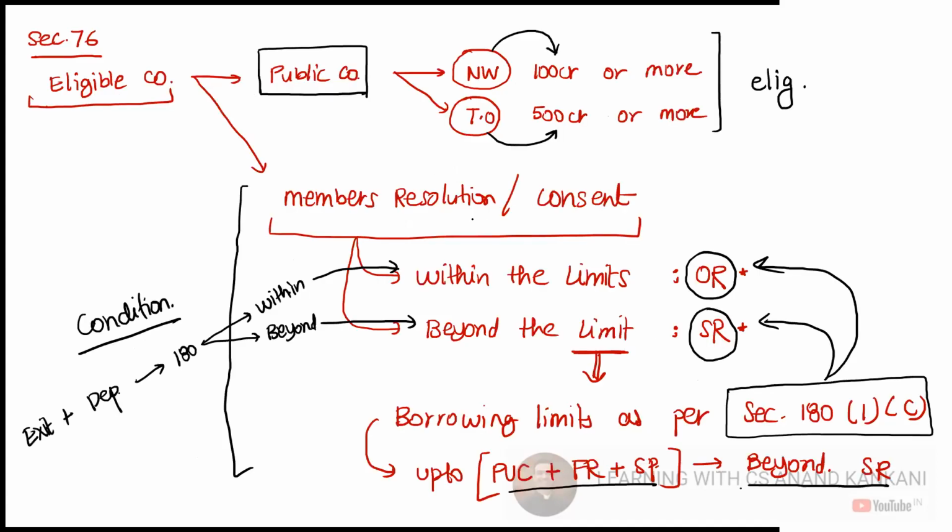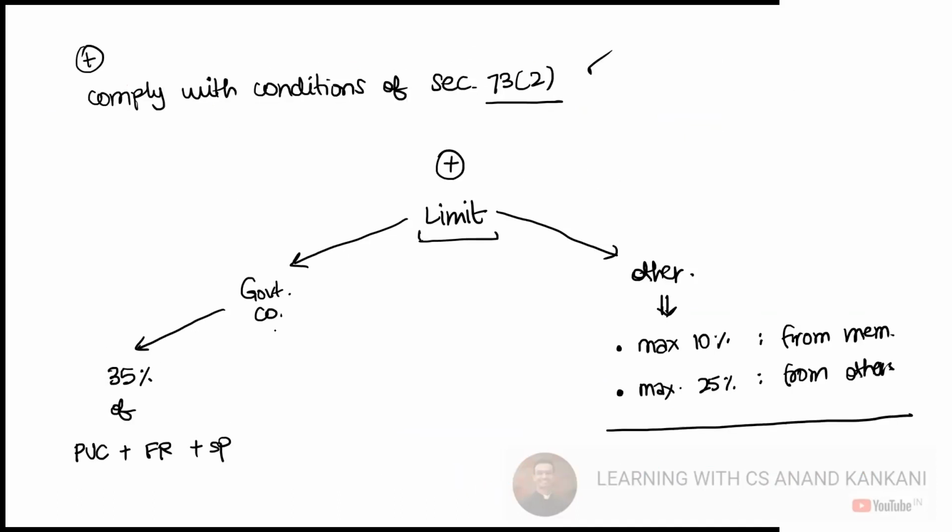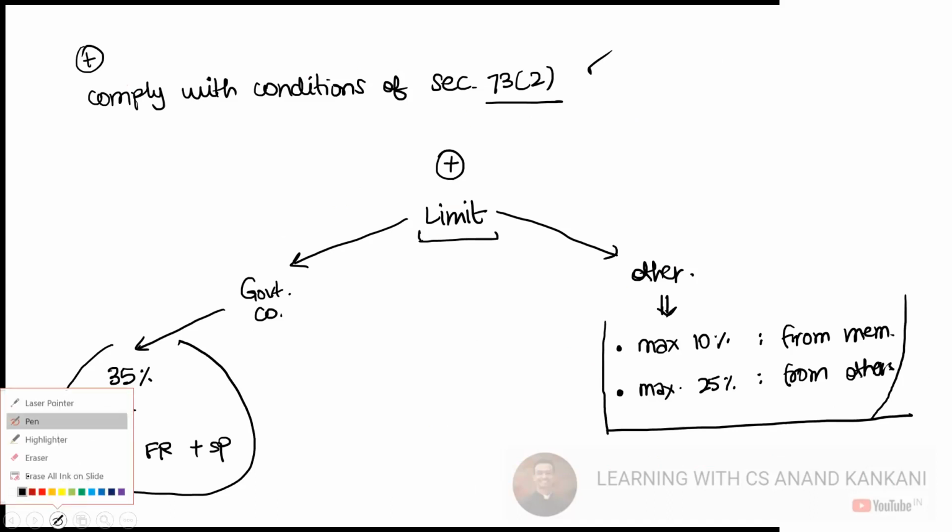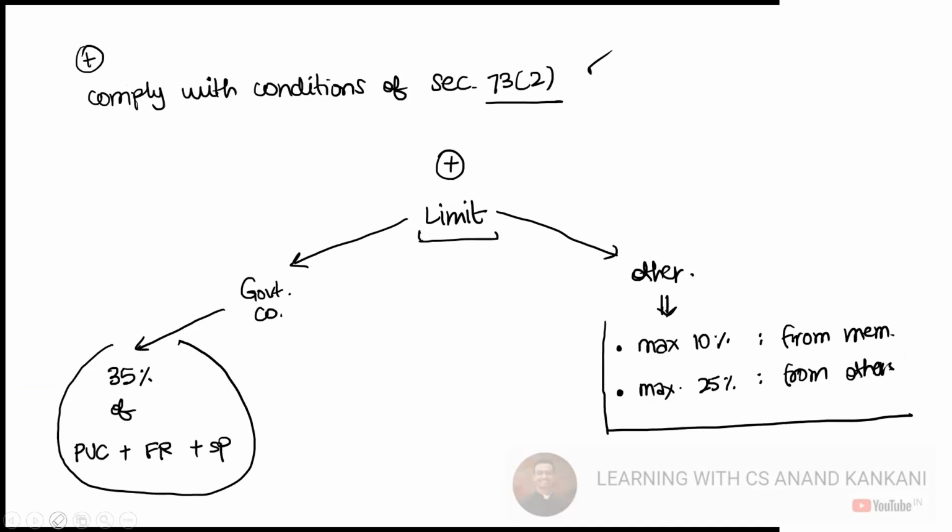Now what is the limit for the eligible company to accept deposits from the public? If it's a government company, the limit is 35% of its paid up capital, free reserves and securities premium. In the case of companies other than government companies, the maximum is 10% from the members and maximum 25% from others. So this is the limit. There is a bifurcation of this 35%. In the case of a government company, there is no bifurcation, it's only 35%. But for others, you have a bifurcation: 10% is the maximum limit from the members, and 25% is the maximum limit for the others.